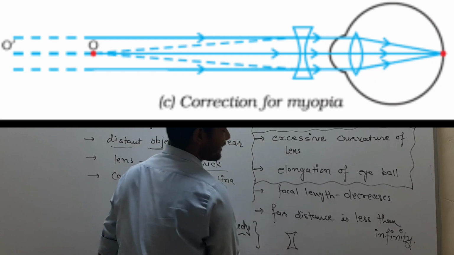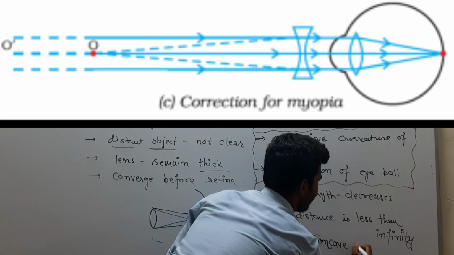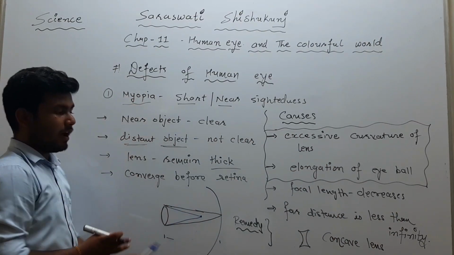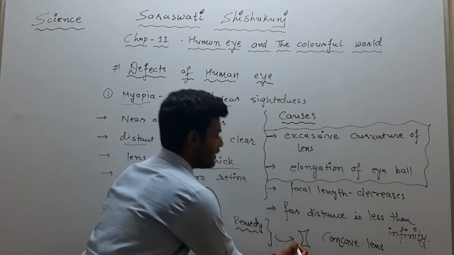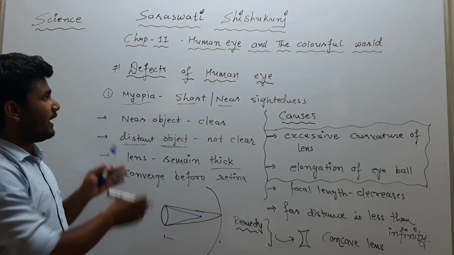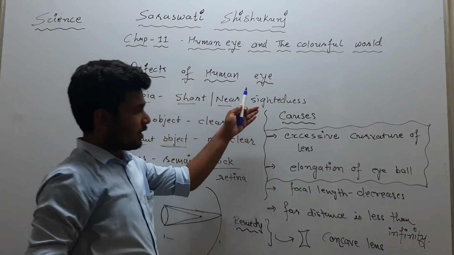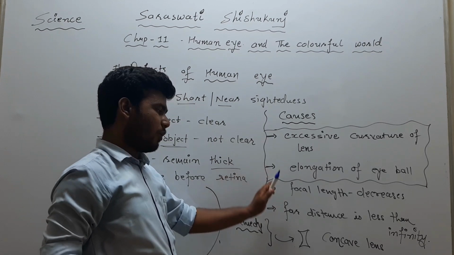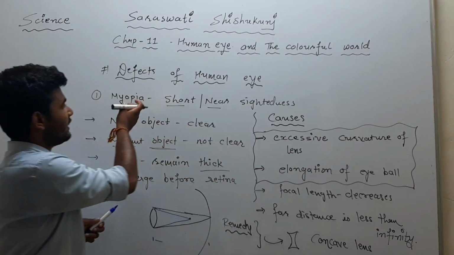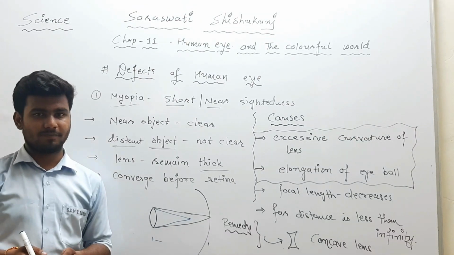Yes, this is our concave lens. So in this defect of myopia, a concave lens of suitable power is used. This way, we have discussed what happens in myopia, what its causes are, and how we can get rid of this defect of the eye.